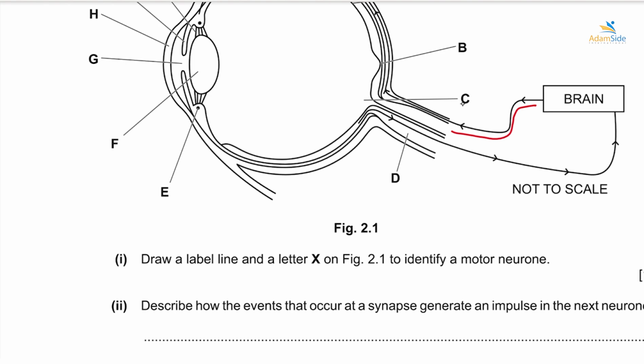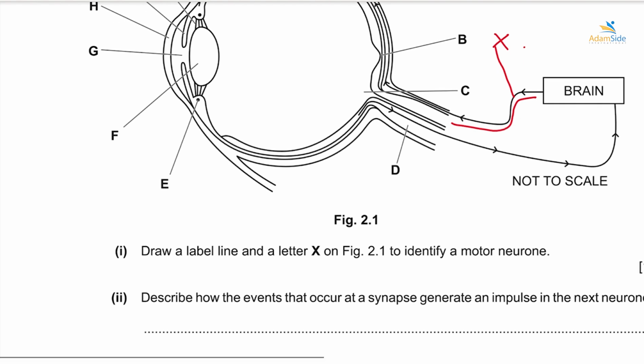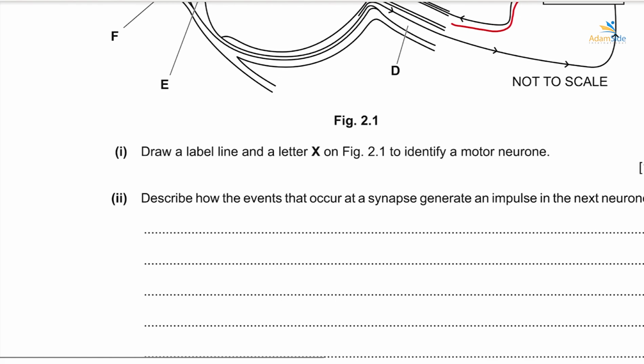And then describe how the events that occur at the synapse generate an impulse in the next neuron. Okay, so we have to understand that the impulse will come from the first neuron. We can call it the presynaptic neuron. When they reach the region near the synapse, meaning at the edge of this neuron, they will meet some vesicles.